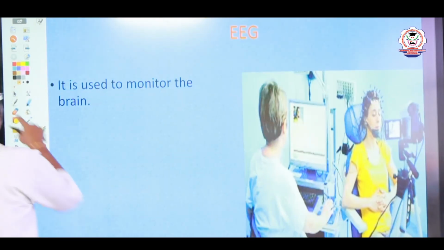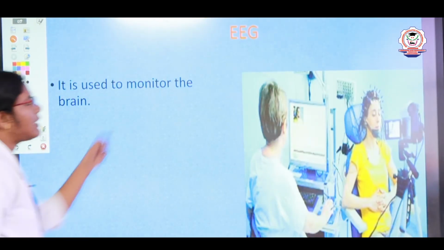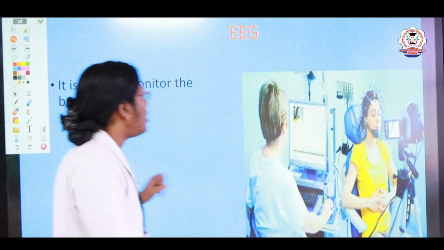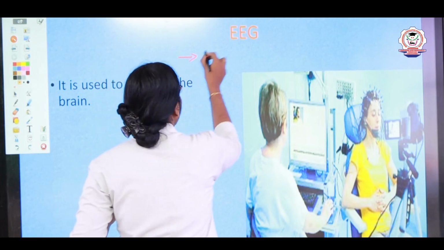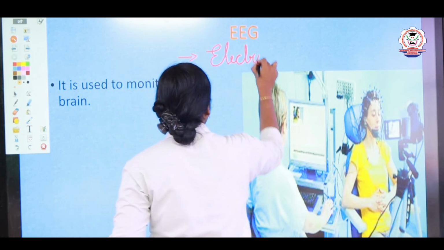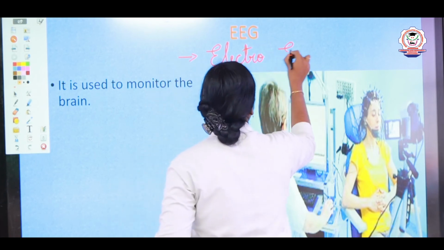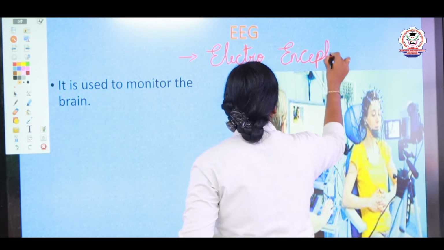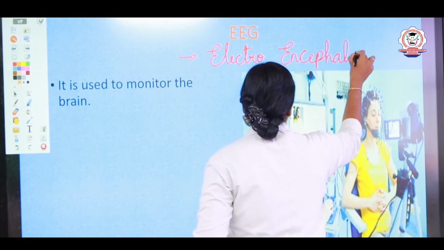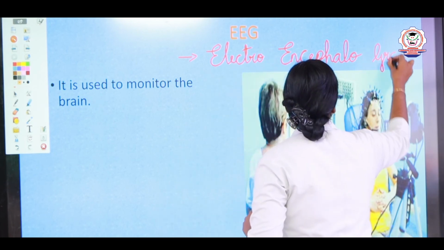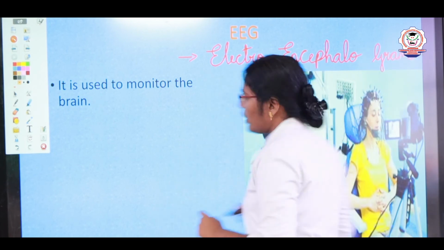Next we are going to see another important topic, the EEG. What is the full form of EEG? EEG stands for electroencephalogram, E-N-C-E-P-H-A-L-O, encephalogram.